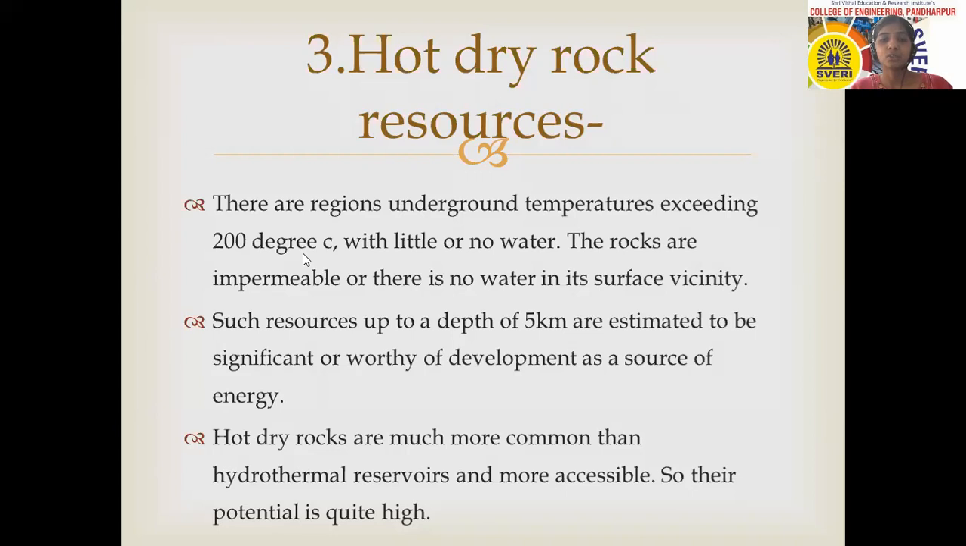The hot dry resources are much more common and their potential is high. That means the temperature of those hot dry rocks is quite high as compared to the hydrothermal resources. Hot dry rock resources are available up to 5 kilometers from the earth's surface, and the temperature of that hot dry rock is 200 degrees Celsius. The name itself shows that only the temperature of the dry rock is considered, not water.